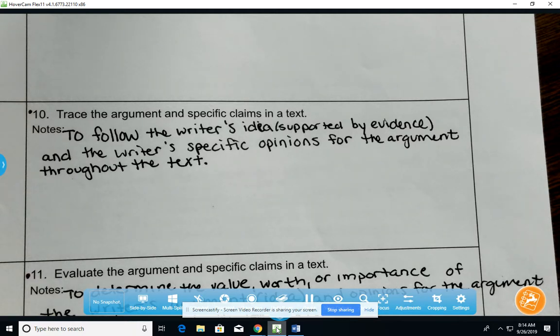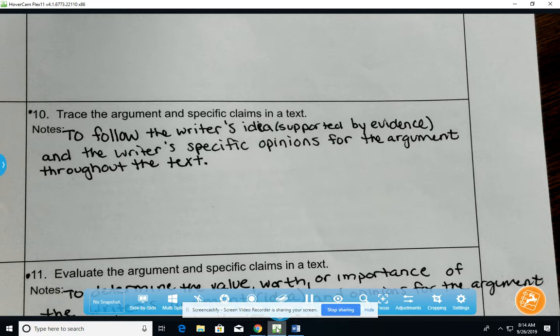Within following or tracing that argument and claims, you will find that very rarely when you read does the writer overtly state their claims. When we write for our text-dependent analysis, we will blatantly state our claims at the beginning of our paragraphs. However, most writers that you're going to read in your informative writing and in your literary writing don't blatantly state their claims. So we have to infer, or guess by reading between the lines, what we think that main or central idea is, as well as what we think the claims are based on what is said throughout the paragraph.